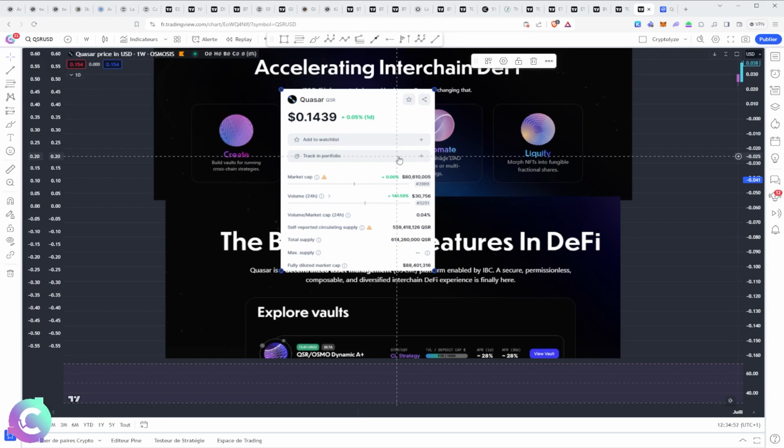To see, once again, we are on a protocol which is very young with a diluted market cap which is very weak. Here we are talking about $88 million. So it is really very, very weak. And on the other hand, we are already on a circulating supply of million QSR out of the 614 million, so we're pretty good. We don't have too much release, which is expected.